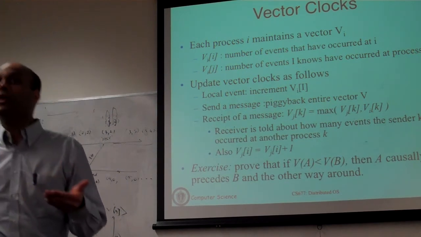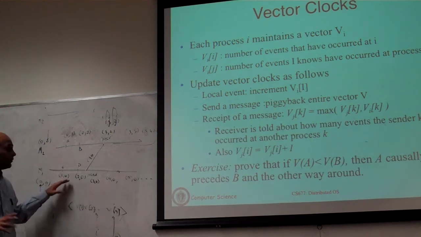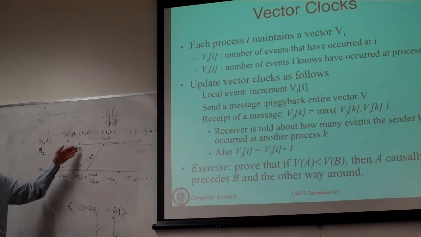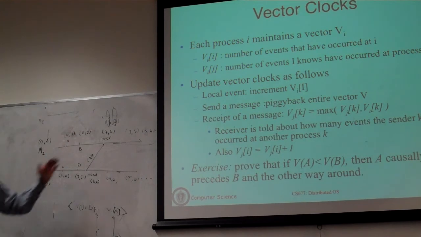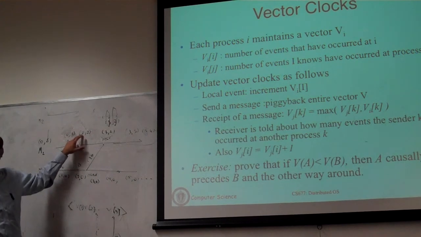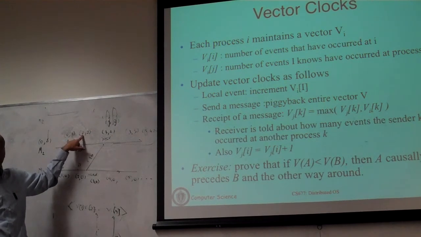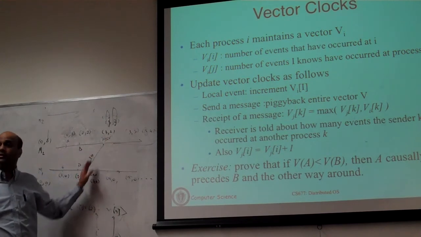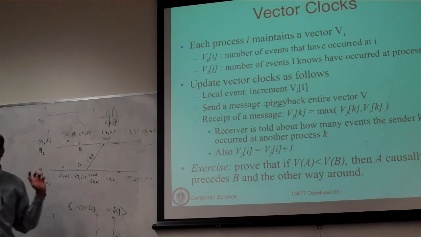Okay? So by doing this, now you basically have some information about other events. And this is allowing us to track what is happening in the system. If there are no messages exchanged, you don't know anything. Until this message was exchanged, you see that the vector clock on this machine for other machines was actually 0. So that you did not know. Only after a message has come do you now know about some event that actually was a send event, and now you can order. Okay?